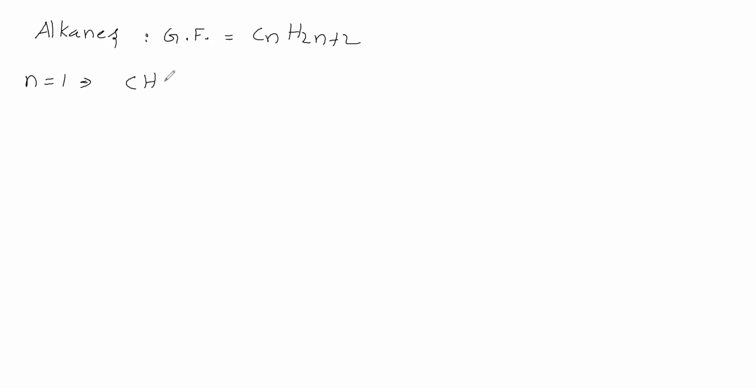We are getting CH4 if we substitute n equal to 1. Now for this CH4, carbon will take 4 hydrogens like this. Hydrogen always forms a single bond, it will form only one bond, never more than that. Why is it forming only one bond? Because it is having only one electron; its atomic number is 1, so it can form only one bond. So we have written CH4.